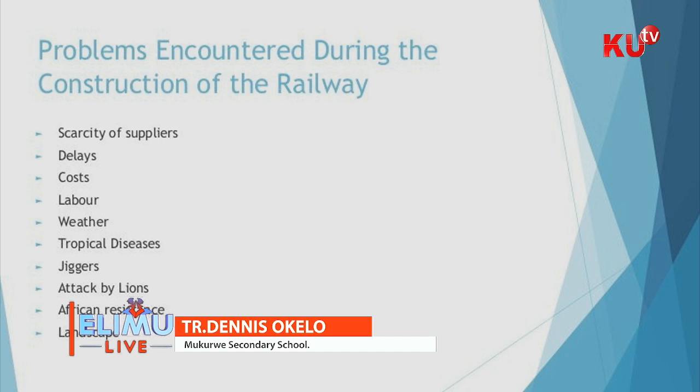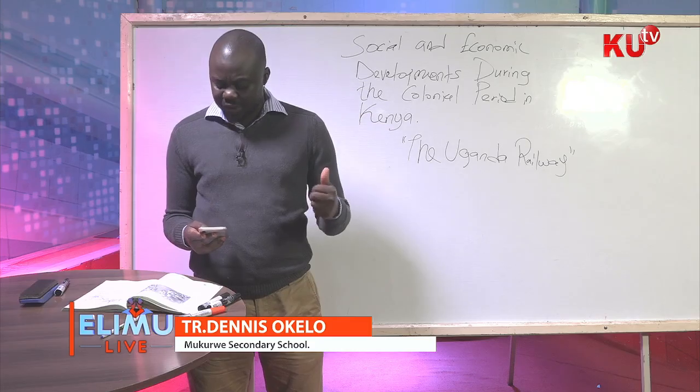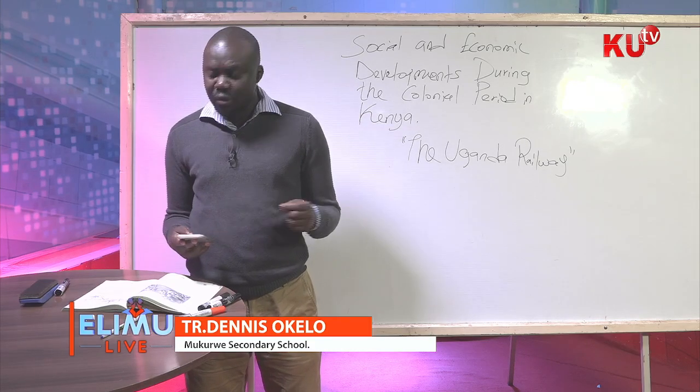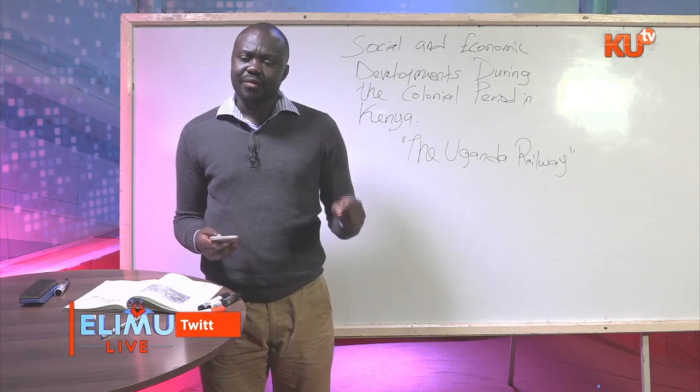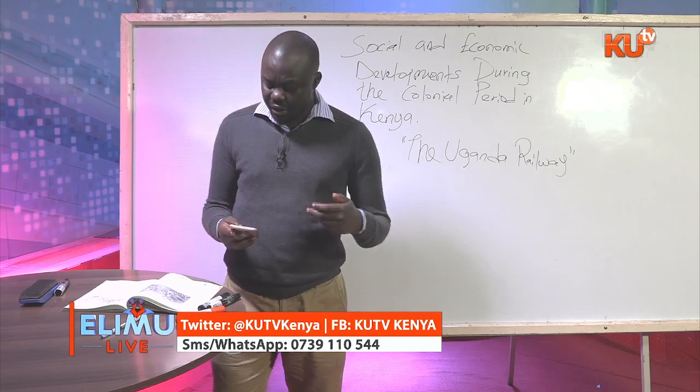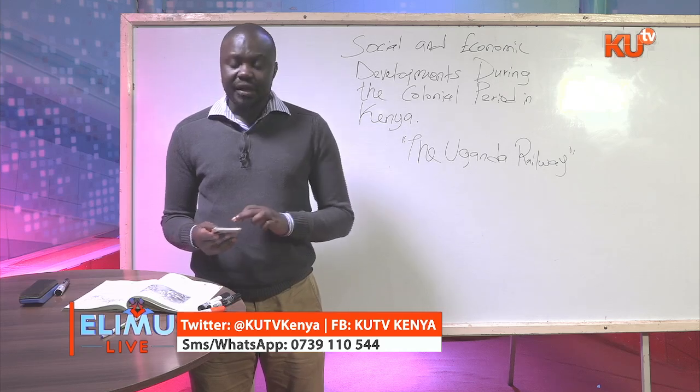And why were there delays? Now, the delivery of building materials had to come from Mombasa. So they used to experience a lot of delays. Why? These goods again had to be transported via this railway that was being constructed. Now, it is this that brought about the second challenge.